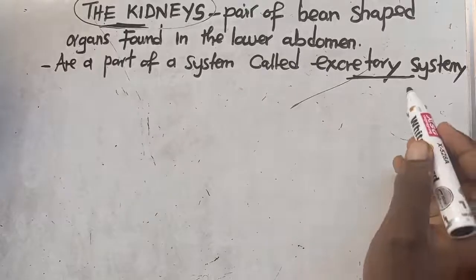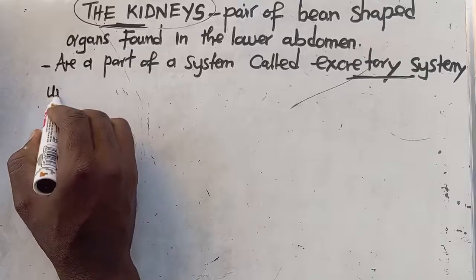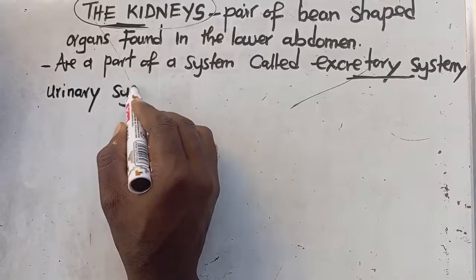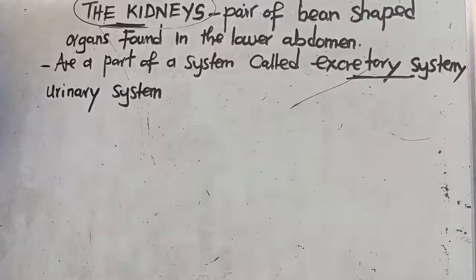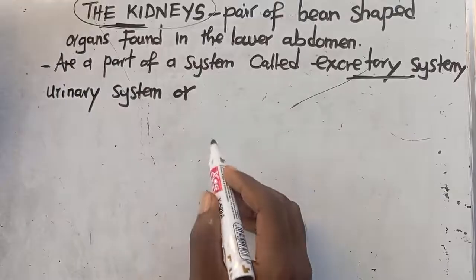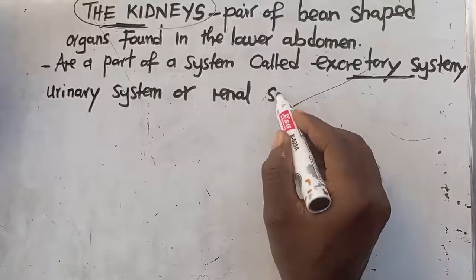Now, this excretory system can also be called the urinary system. Or we can also call it the renal system. It is one and the same.